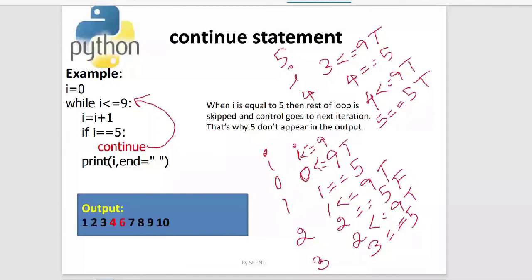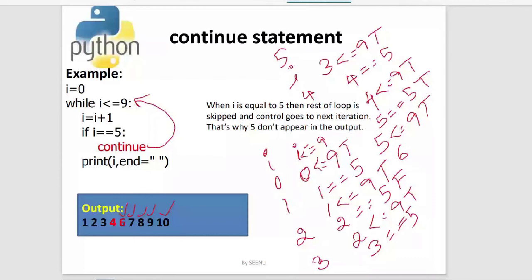But because we have given a continue, the rest of the statements will be skipped and it goes for the next iteration. It checks whether 5 is less than or equal to 9. As it is true, it enters and the i value becomes 6. The rest of the values will be printed as they are. Because we have given continue for only one condition, that i is equal to 5, only that will be skipped. Is continue clear to everyone? Yes, ma'am.